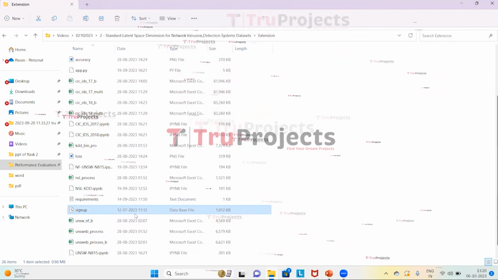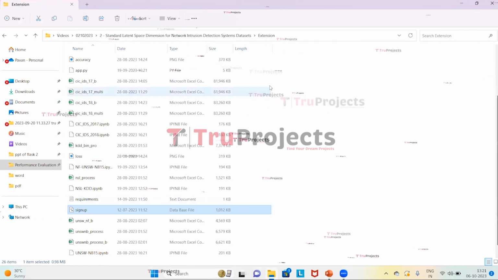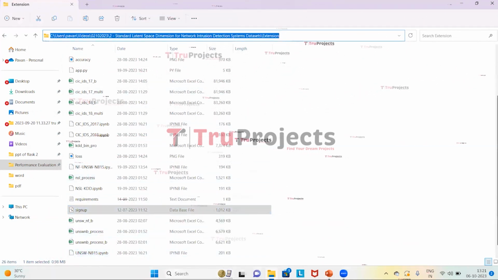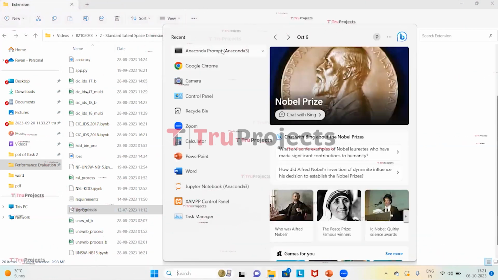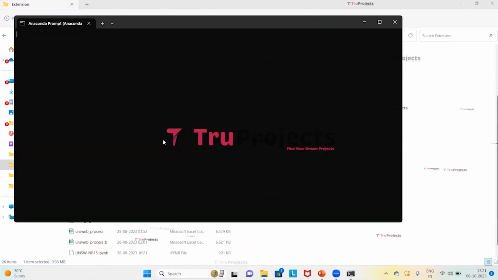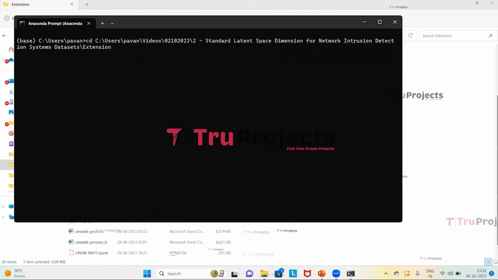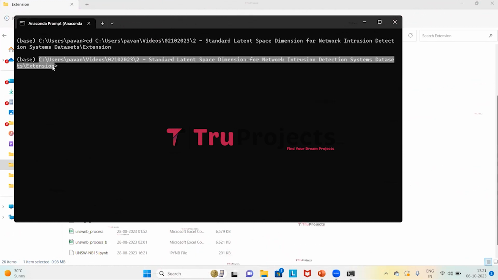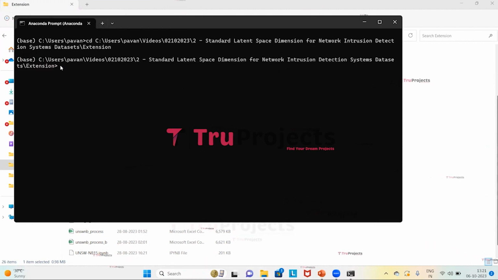Now we need to copy the path from the code folder. So here we are copying the path, and now we need to open the Anaconda prompt. Using the cd command followed by a space, we need to paste the copied path and then click enter. This command will change the current directory to the code folder's path. So here we can see that the current directory is changed to the code folder's path.